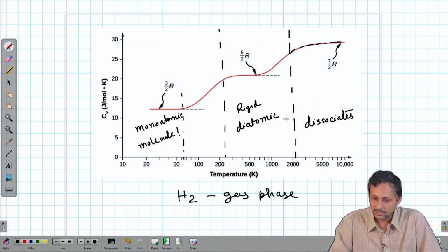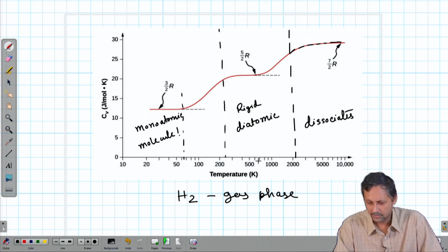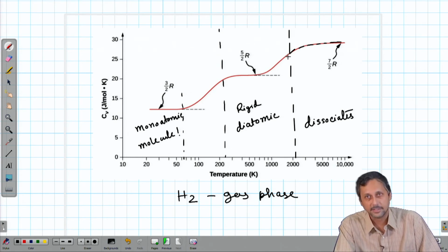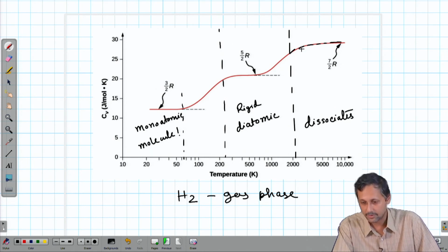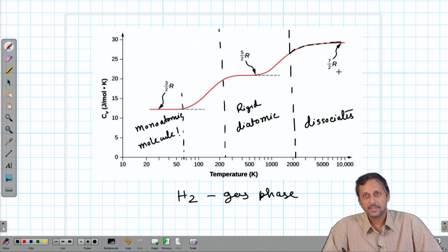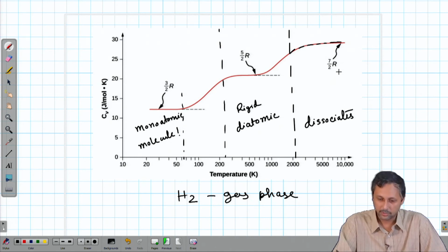And for the last part, around 600, 700 Kelvin, it starts getting enough thermal energy so that the vibrational modes are getting activated, and eventually, up to the dissociation temperature of approximately 2000 Kelvin, we start seeing an upward trend. Now, hypothetically, if we extend the experimental data, we finally get the 7/2 R value, which is the specific heat Cv for a vibrating diatomic molecule. Okay. So, this is what molecular hydrogen looks like.